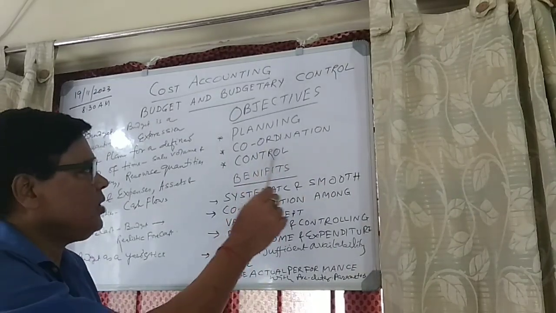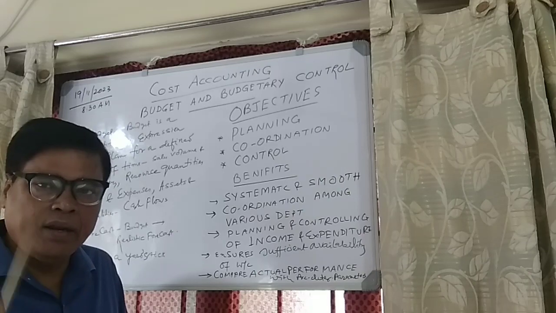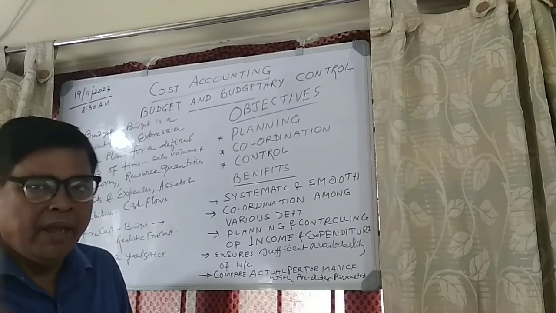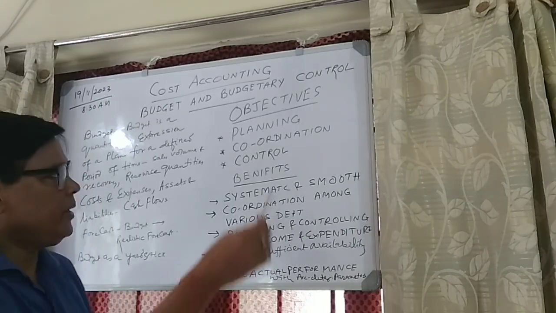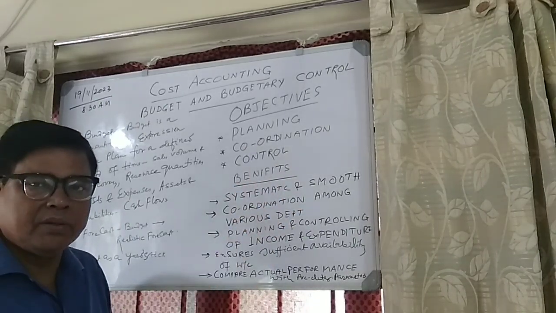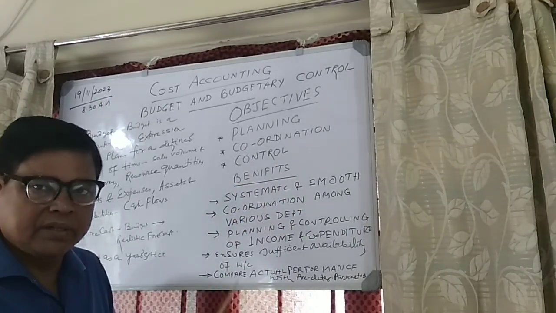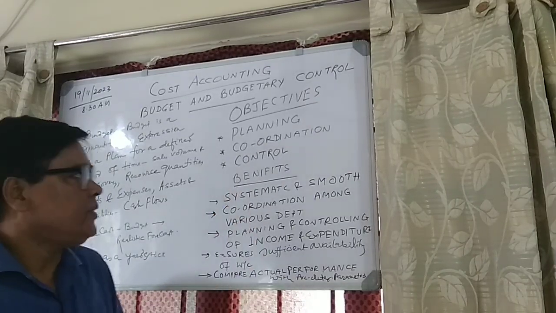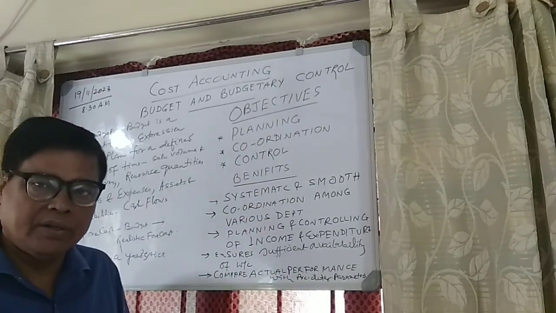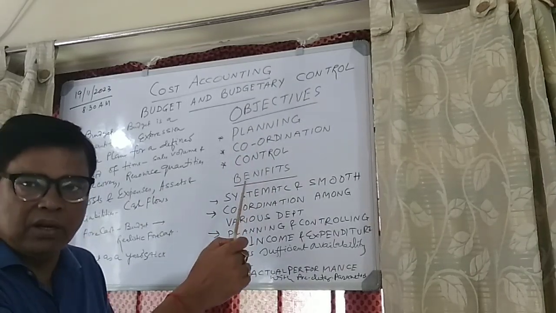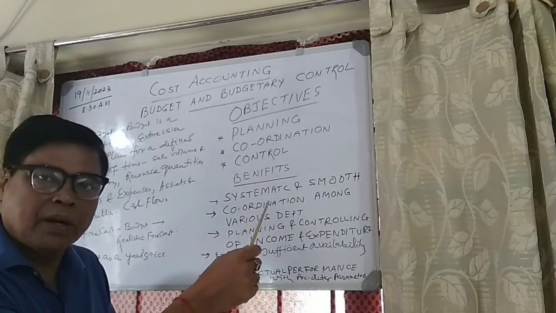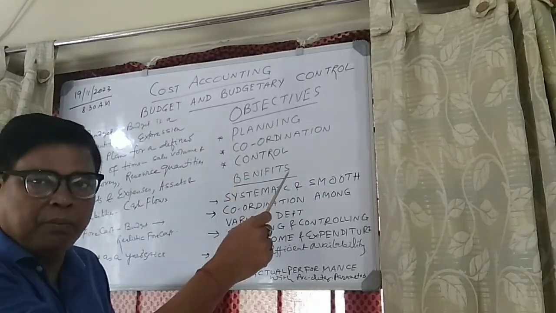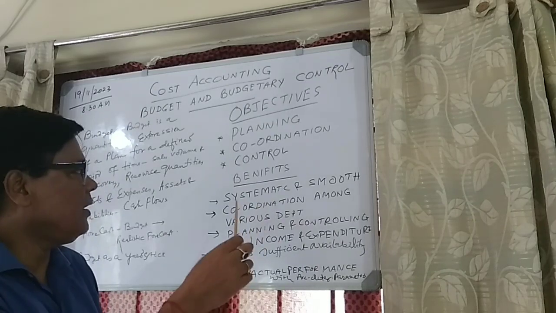Coordination. What is coordination? Budget cannot be done independently for one department or two departments, or even if you do it for different departments, coordination among departments will be needed. We will be discussing that in the subsequent part of this discussion. Control. Whatever your planning and coordination is, without control nothing will happen. So you have to make proper control for the entire planning and coordination part. Without control nothing can be done.